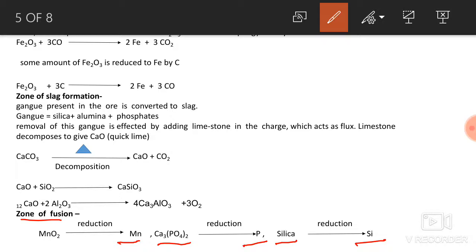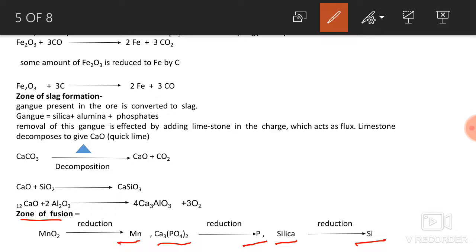Thus, the spongy iron which is coming down in the furnace contains the impurities of manganese, phosphorus, silicon and carbon, which is called pig iron. When this pig iron is remelted and run into molds, after cooling it is converted into cast iron. Thus, the pig iron is converted into cast iron.